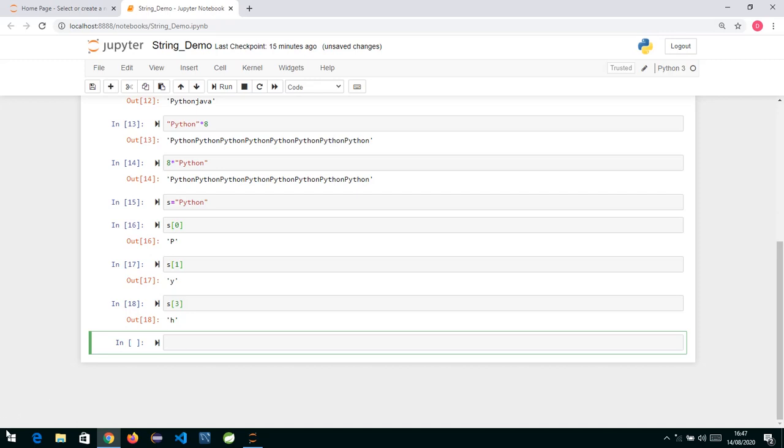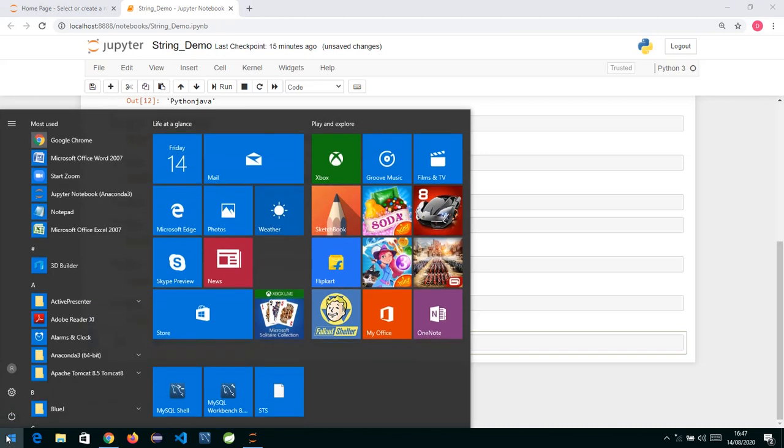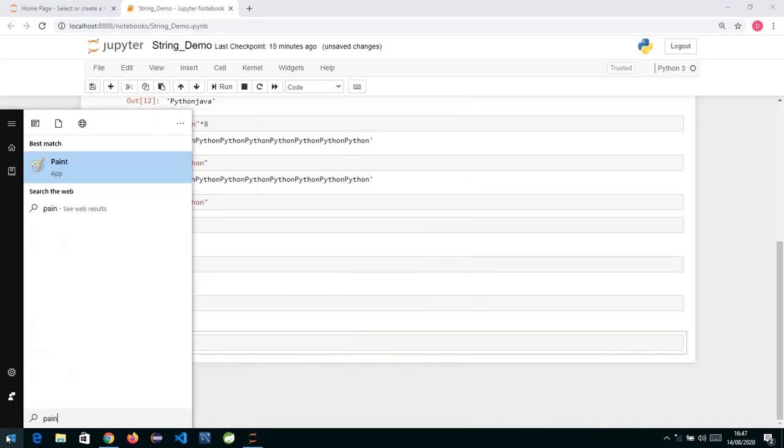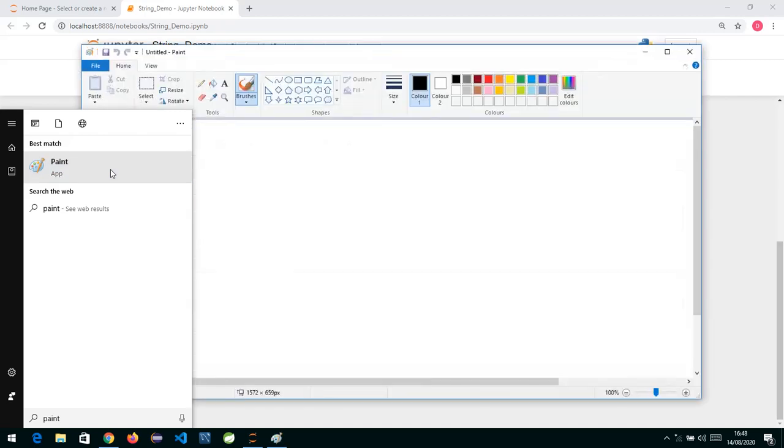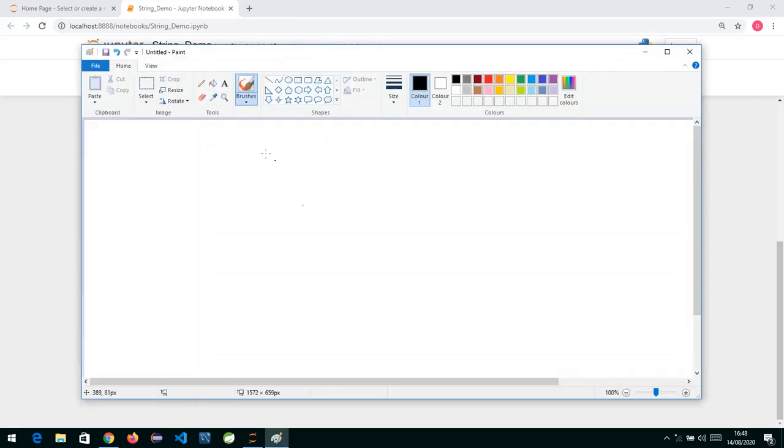Now one more thing which we have in Python. Internally, if you take an example, the characters are stored one after another in blocks.